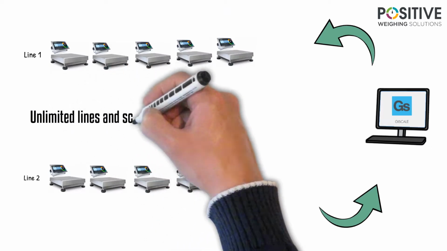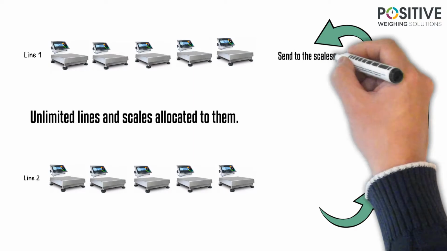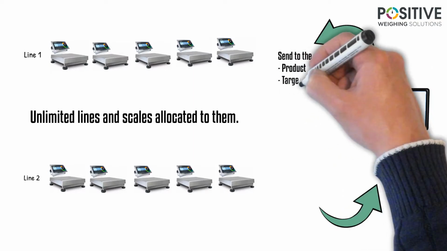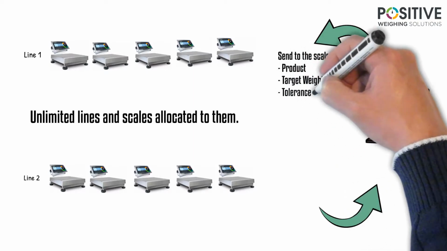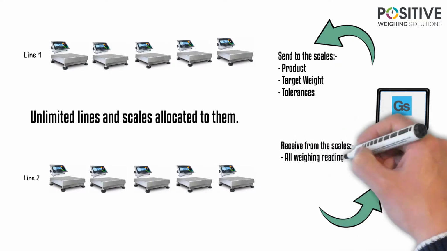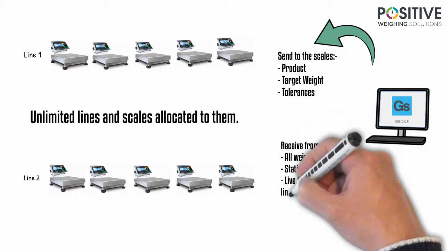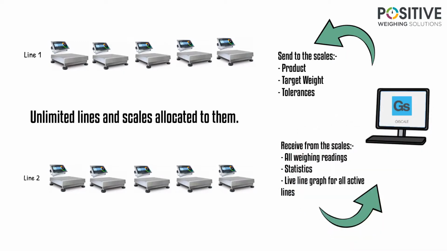Using the PC software, we're able to send product data, target weight, and tolerances down to the scales for the operators to then start packing. Receiving in from the scales, we can receive all the weighing readings live as they happen. We can report on all statistics of products or operators or time-based, and we can also view a live line graph for all active lines.